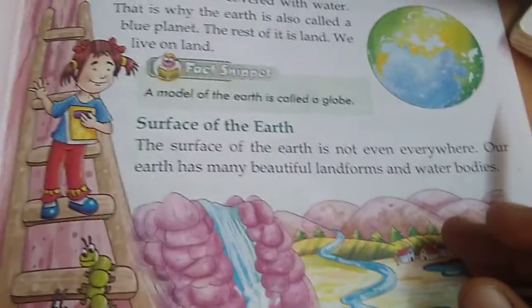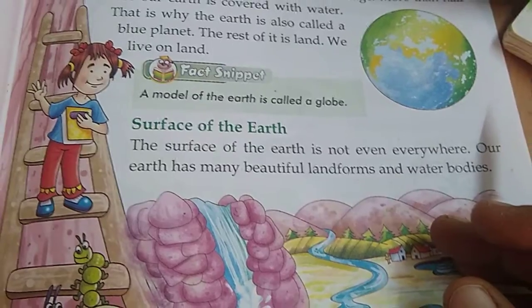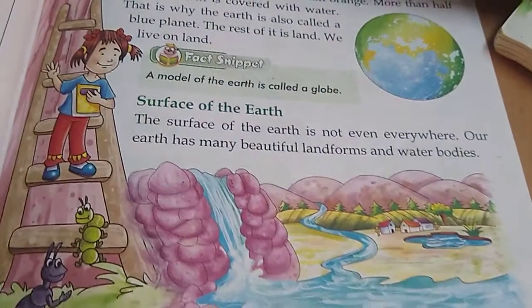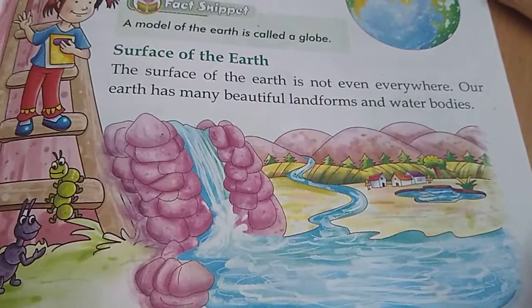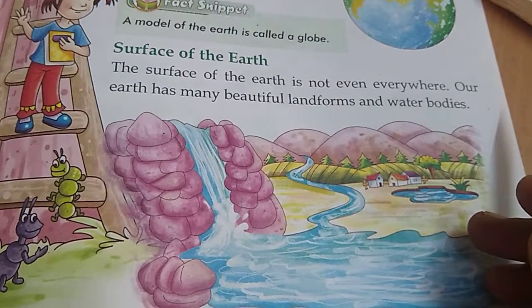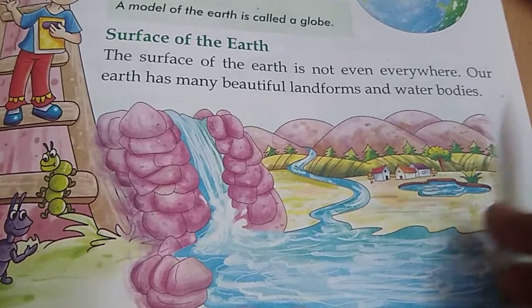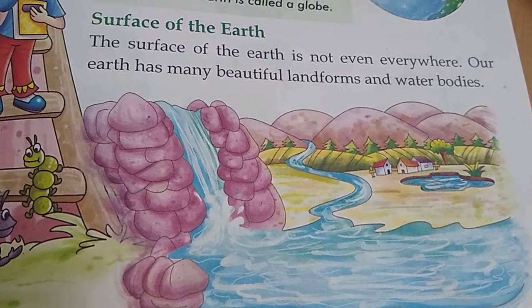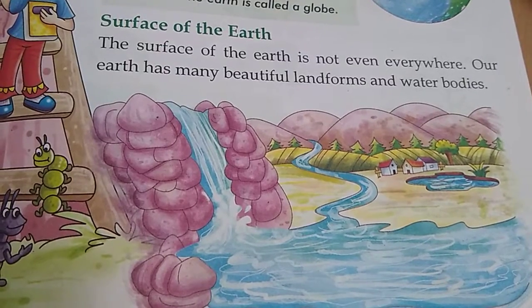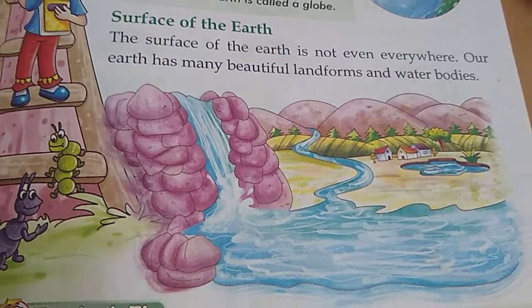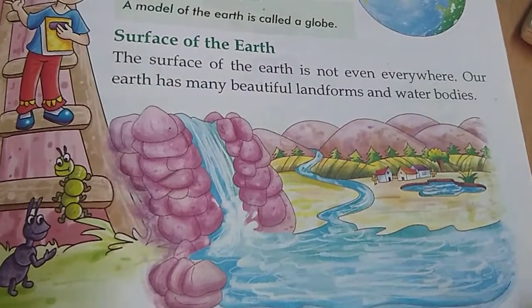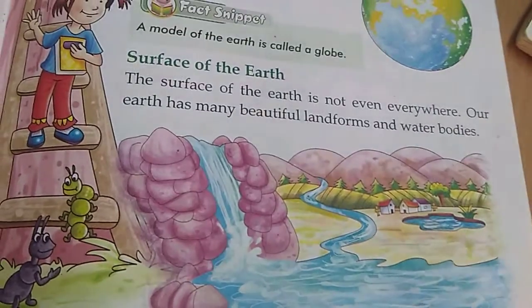Children, there are different types of landform on the earth. Yesterday I gave a picture also related to the landform. What are the landforms? In the video also you have seen, landforms are mountains, valley, plateau, hills, plain, island. These are the landforms on the earth, and after that there are some water bodies.